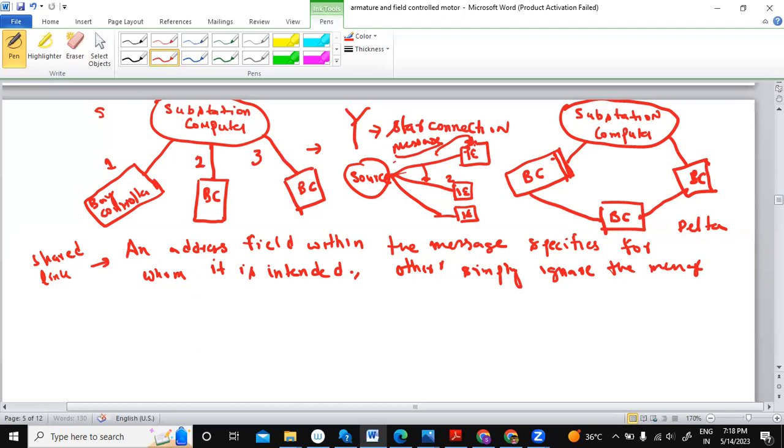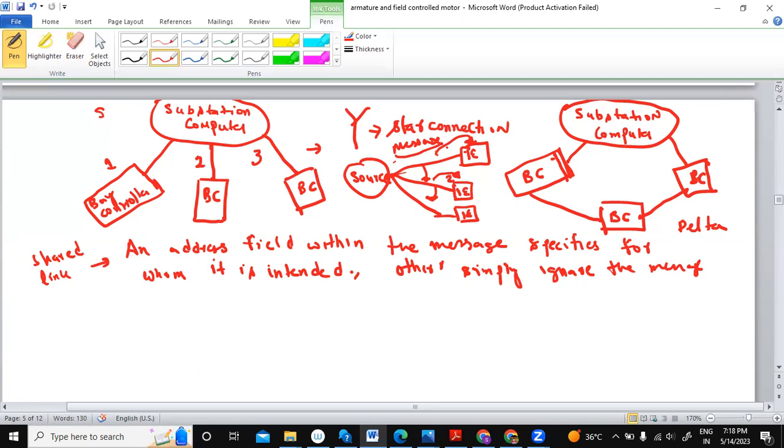Device 2 will sense whether the message is to be ignored, otherwise it will take the data for 2. Similarly, the third will do the same. So this type of encryption is required there. This is one of the important concepts.